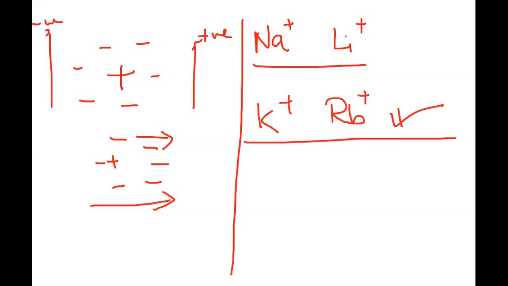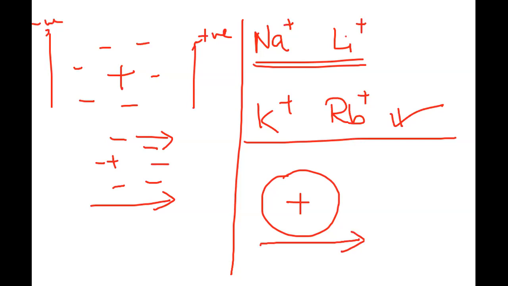Suppose this is the ion, it gets surrounded by water. Now the entire ion is going to behave as one entity, so it's going to move under the potential gradient. So in that case, what will happen? The dimension of the ion is increased, and therefore now it is moving in a more sluggish way.